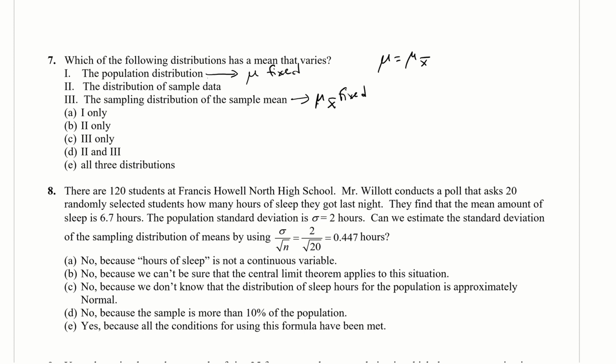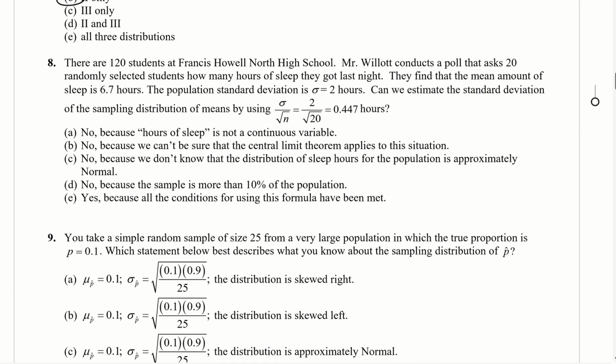The only one that varies is the distribution of sample data, because remember, every sample yields a different result. And so therefore, when you take a sample, you're going to get a different mean every single time. So if I take a sample of 5 people and then I calculate the x bar, that's going to be different than if I take another sample of 5 people and take another x bar. So the mean varies in the distribution of sample data. And so the only one that varies is 2. So the answer is B.